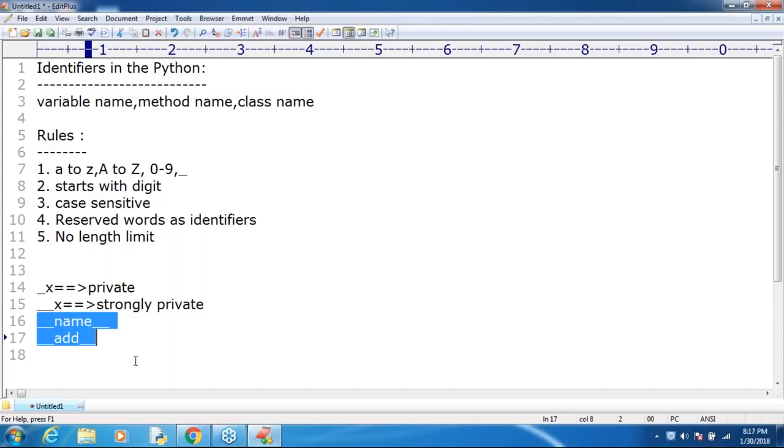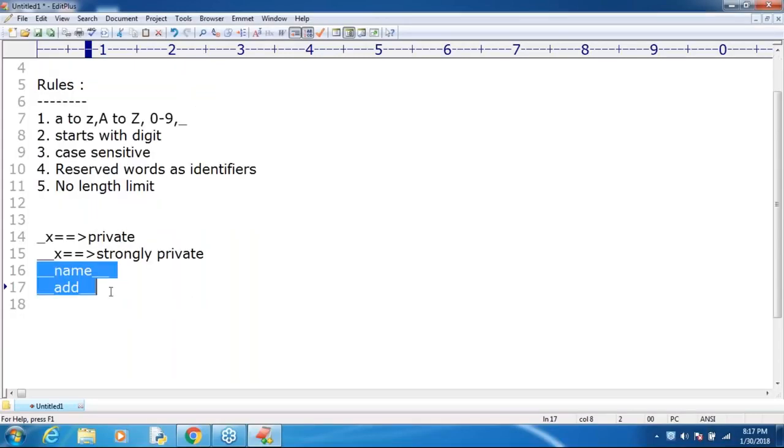Any explanation required? Are you getting it? Sir, these are the things you people should be aware of. What you people should be aware of about this terminology, right? Sir, what various identifiers are there?